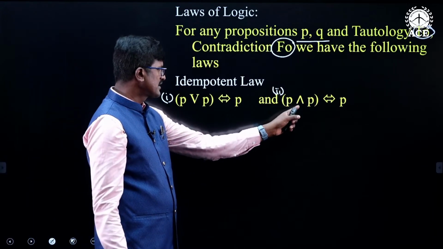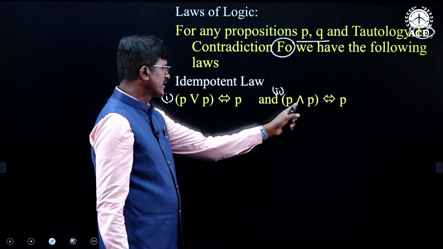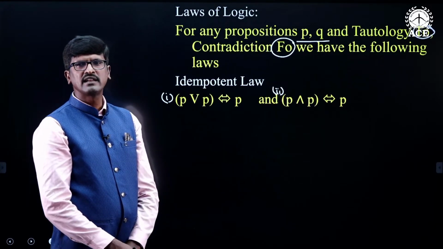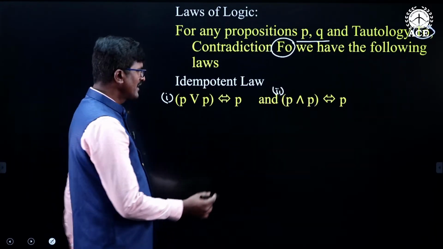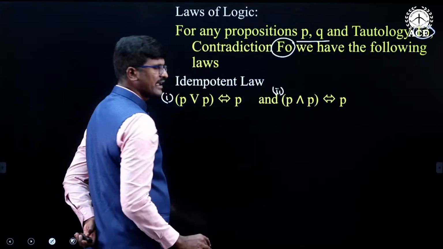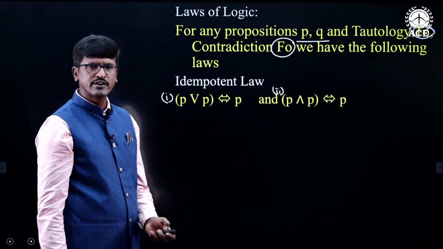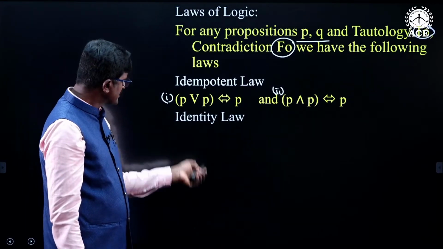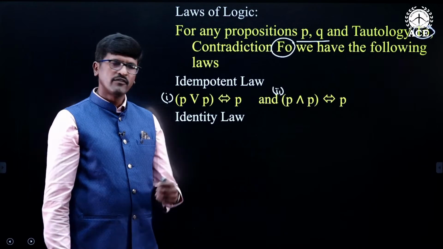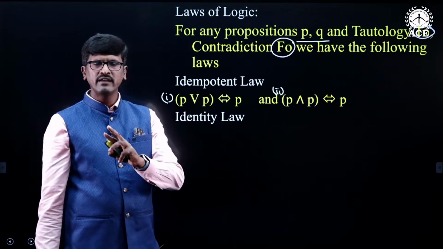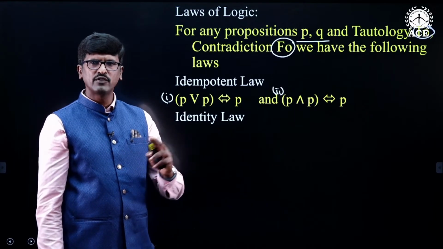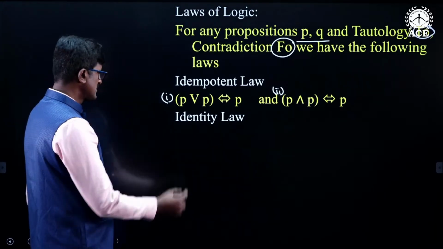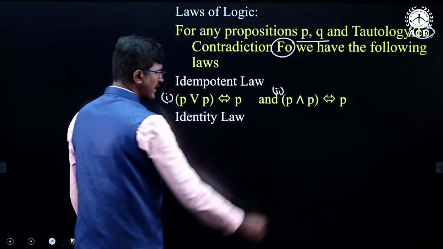This is the second idempotent law, for the AND connective: P and P is logically equivalent to P. So, these laws are called idempotent laws. Whatever laws of logics we are discussing, for every law there will be two sub laws, one for the OR connective and another for the AND connective.